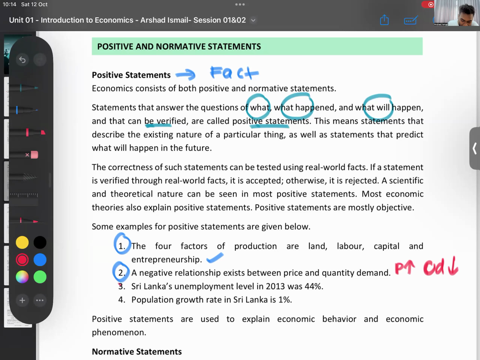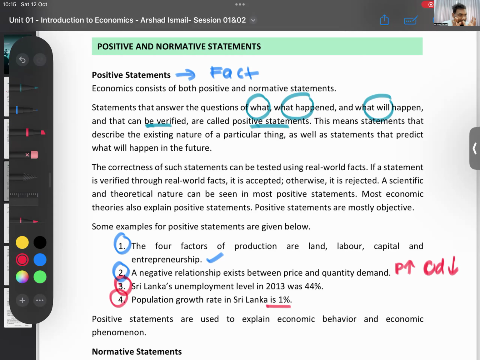Number three says the unemployment level of Sri Lanka is 44%. That is actually false. Our unemployment level is only like 4.7%. That is false, but still it's a fact. It might be true, it might be false. You can prove it by checking the central bank report, or you can do a survey. The last one says population growth rate is 1%. That's a fact. Anything that talks about what has happened or what will happen is what you call a positive statement.